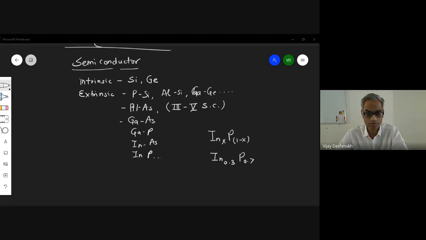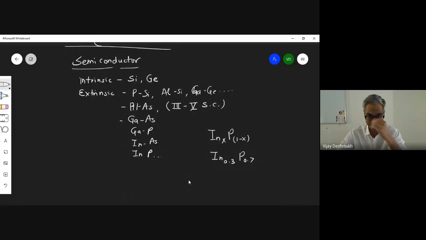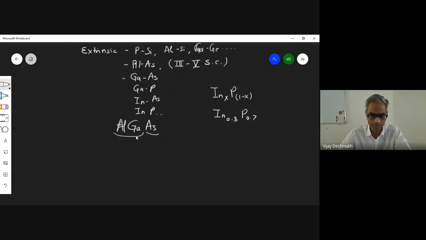Okay, sorry, there was some interruption, and that is how we define this. In advanced stages we use aluminum gallium arsenide. These are from the third group and this is from the fifth group. Again, this is 3,5, but these are ternary. These are binary and ternary.